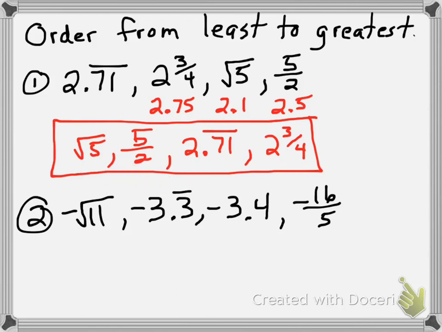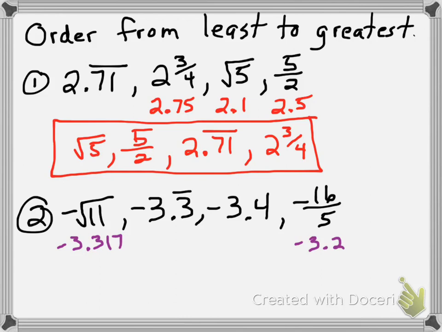Alright, and number 2, I'm going to do the same thing. I need to make all of these decimals. So I put this in my calculator, and the square root of 11 gave me 3.317. So negative square root of 11 is negative 3.317. These two are already decimals, so I just have to change this one to a decimal. 16/5 is 3.2, so negative 16/5 is negative 3.2. And I have my 4 decimals.